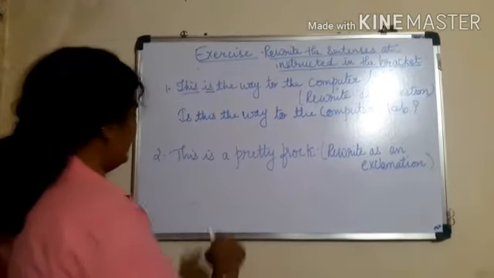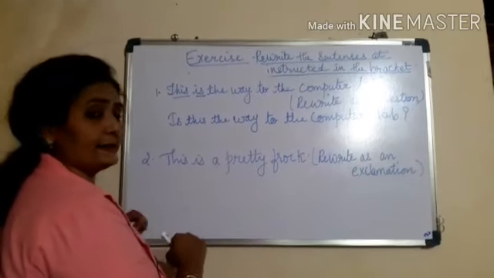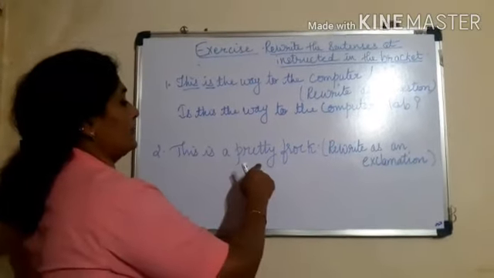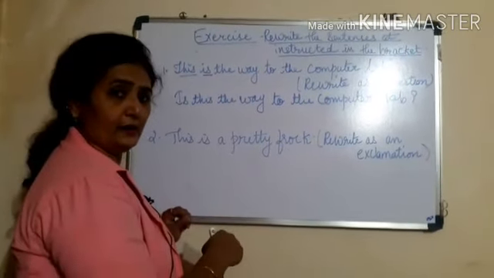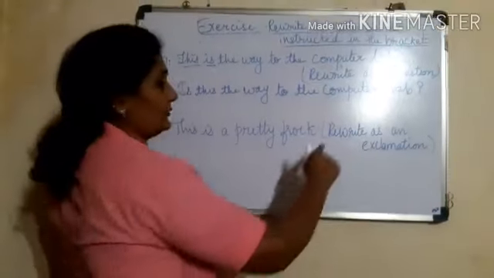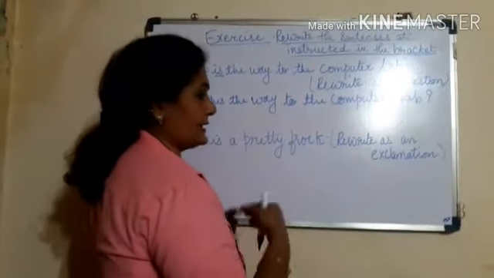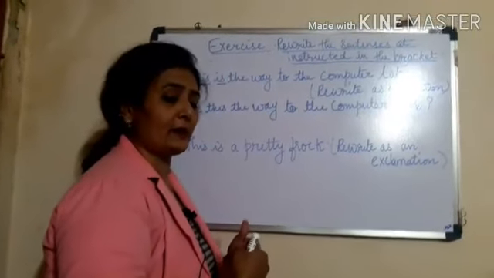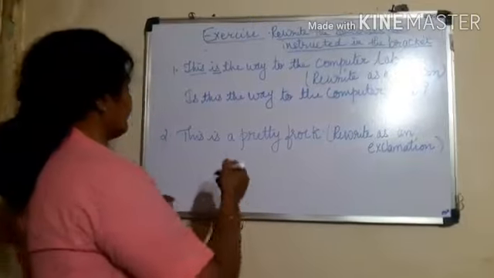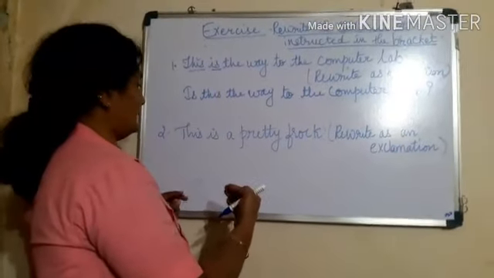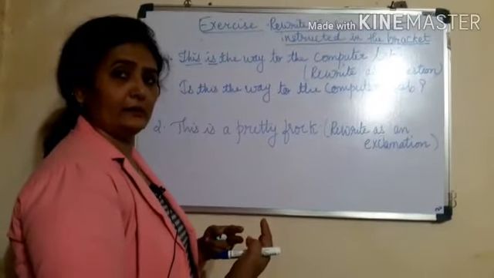The second one, this is a pretty frog. This is also a statement, giving the information about the frog, that the frog is very pretty. Now we have to rewrite this sentence as an exclamation. Exclamation means we have to bring some emotion. Looking at the frog, we are very happy that the frog is very pretty.